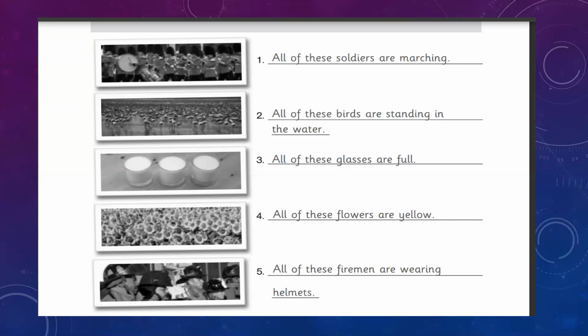All of these glasses are full. Number 4. Here are the flowers, sunflowers, and all of these flowers have yellow color. So you can write all of these flowers are yellow. Now the common thing between all the flowers is that all of these flowers are yellow.